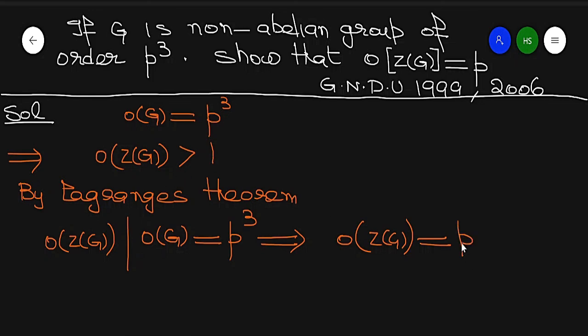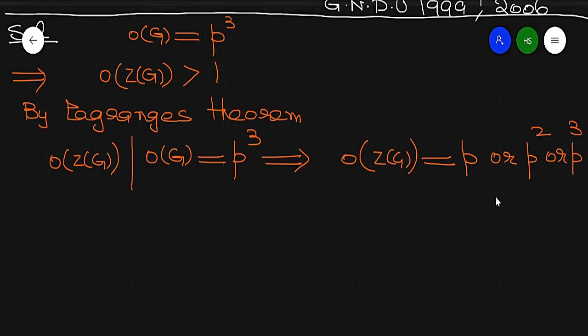It implies the order of the center of G, which is greater than 1, starts from P, P square or P cube. So it has three possibilities: P, P square and P cube. I want to prove that only P is possible, which means the other cases are contradictions. First I take the order of the center of G equal to P cube.